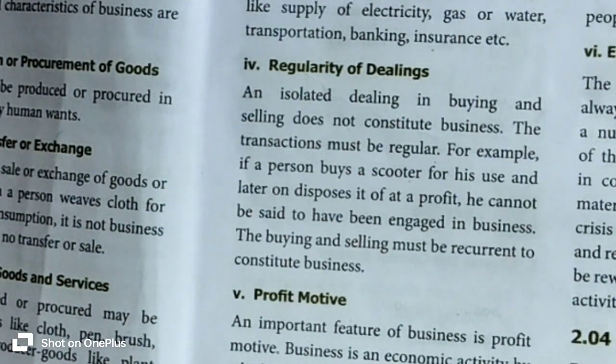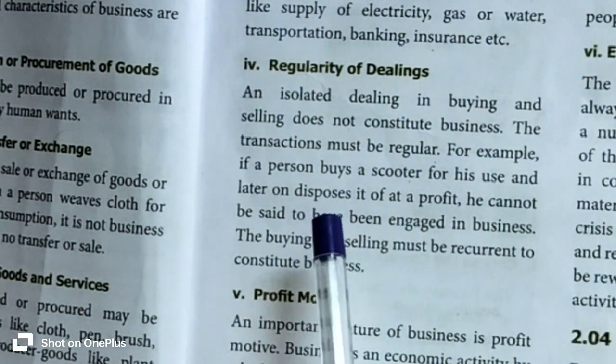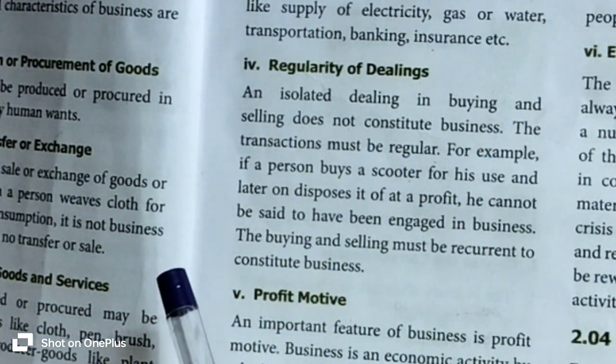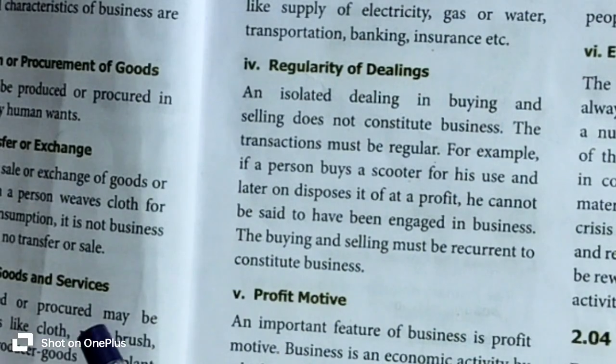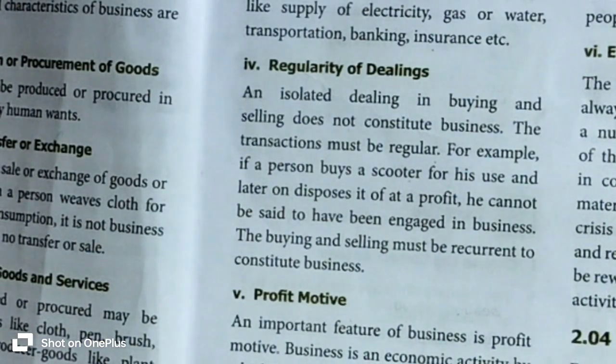So for another example, if a person buys a single laptop for his own use and later on disposes it at a profit, he cannot be said to have been engaged in business because there is no regularity. The regularity of business needs the transactions to be regular.